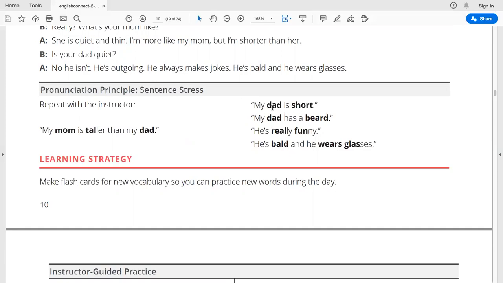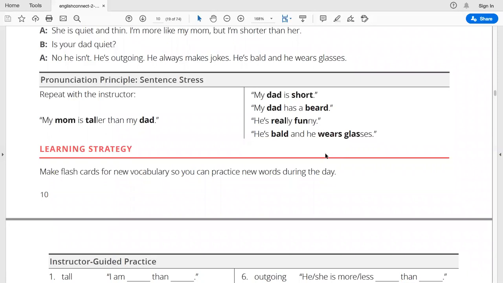My dad has a beard. He's really funny. He's bald and he wears glasses.